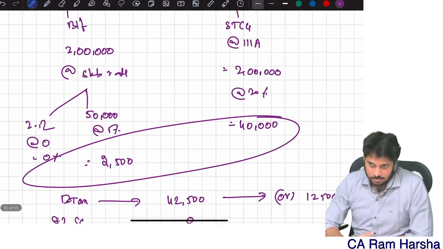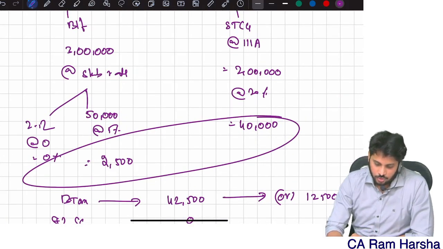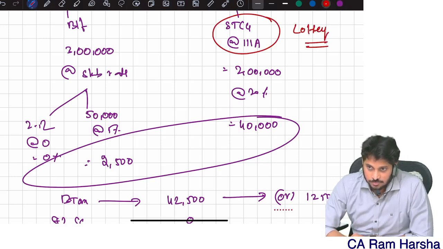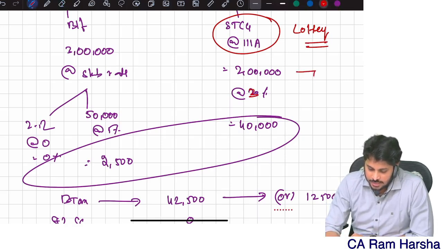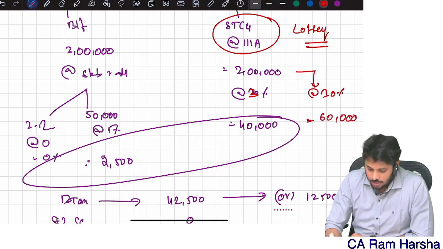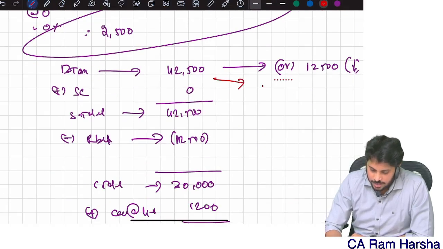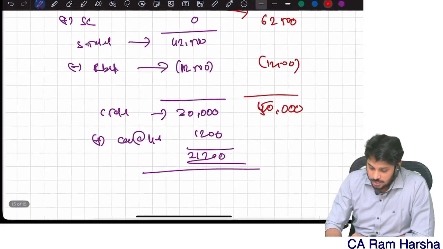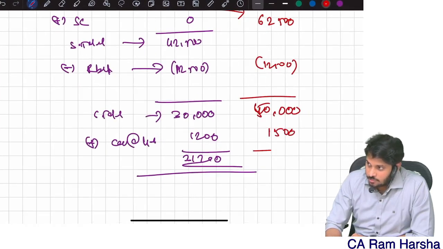Now my question. Same question: what if this is not a short-term capital gain? What if this is a lottery income? Then what is the tax rate? 30%. Then it is 60,000. Then basic tax will be 62,500, but rebate will still be 12,500. Balance tax is 50,000. Then cess is 1,500.